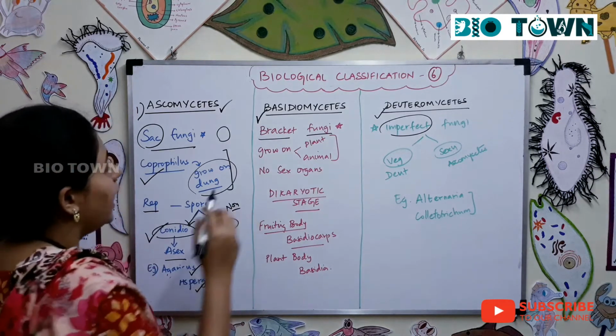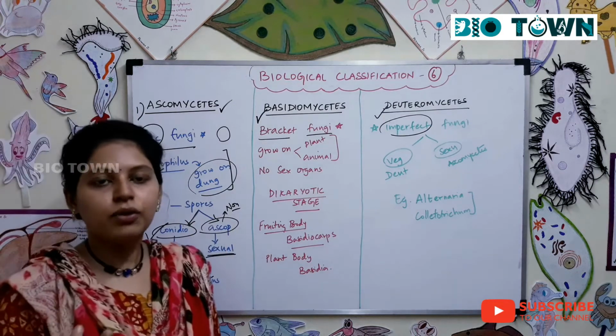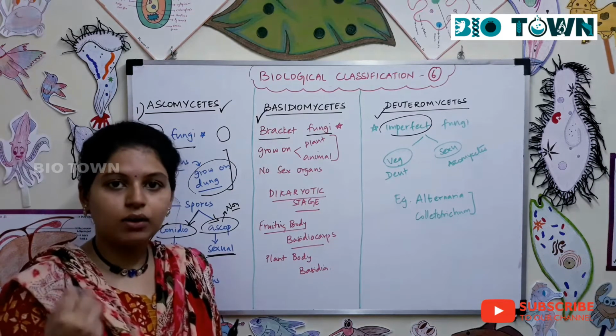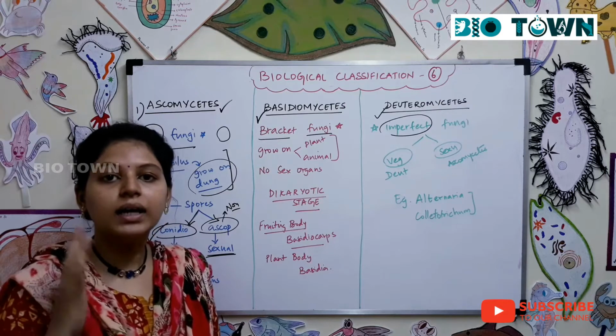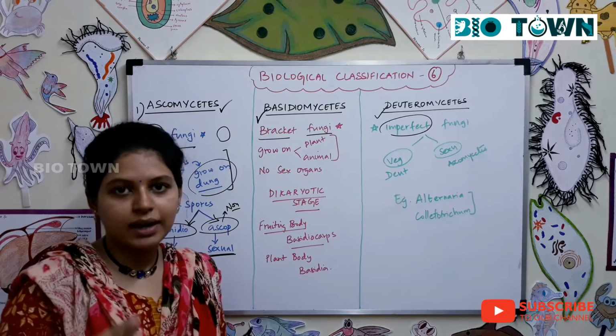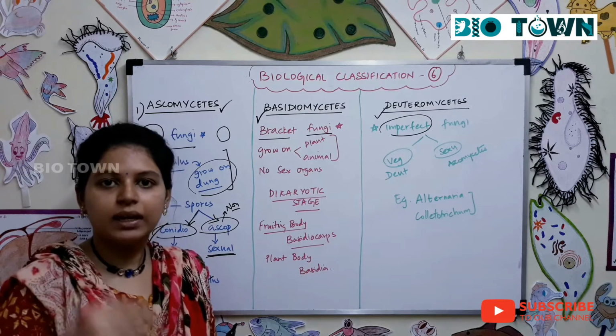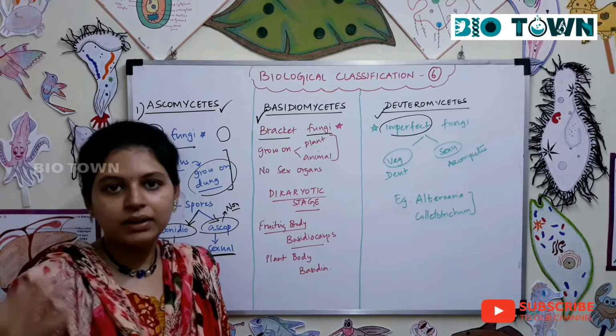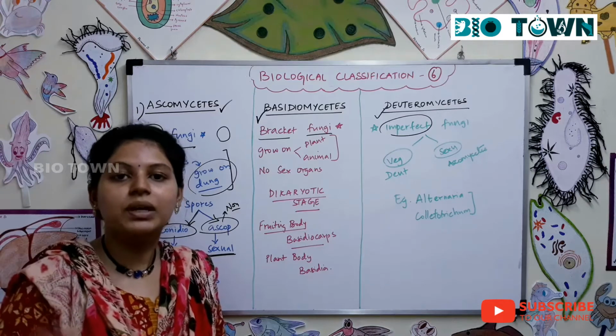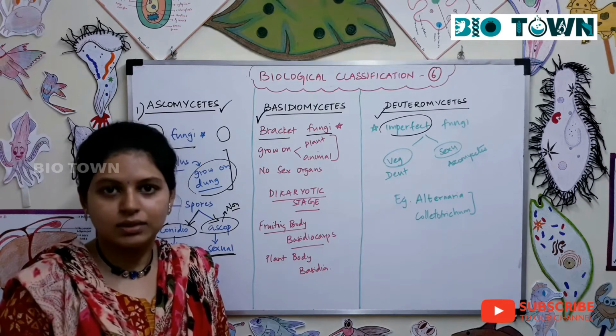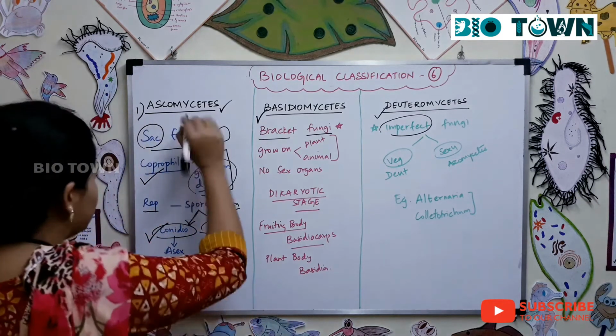Mostly the colorful mushrooms, like pink color, orange color, produce high amounts of toxins. They are all poisonous mushrooms. Once you eat them, you will end up getting toxins accumulated in your body, like food toxins. So that is ascomycetes.